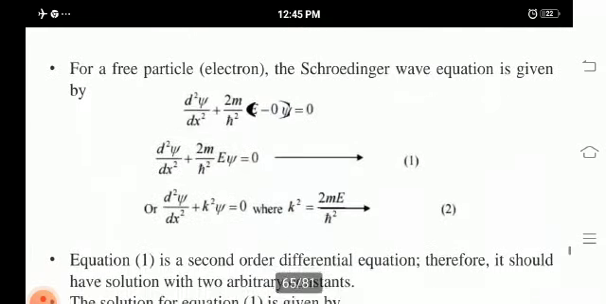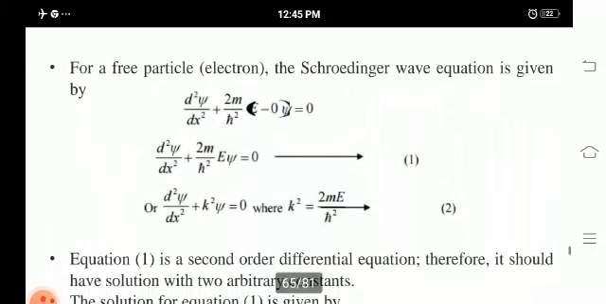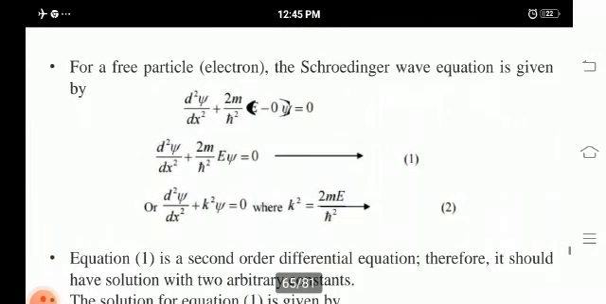For a free particle, the Schrodinger wave equation is given by d squared psi by dx squared plus 2m by h cross squared into (E minus 0) into psi is equal to 0, where V is 0, that is, the potential energy is 0. So, d squared psi by dx squared plus 2mE by h cross squared psi is equal to 0. We can write the simplified equation as d squared psi by dx squared plus k squared psi is equal to 0, where k squared is equal to 2mE by h cross squared.